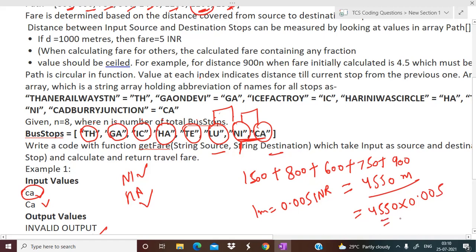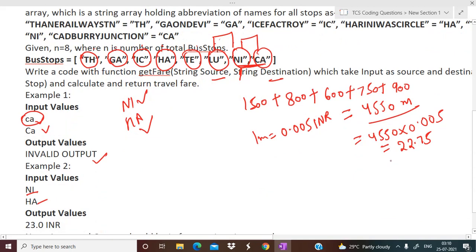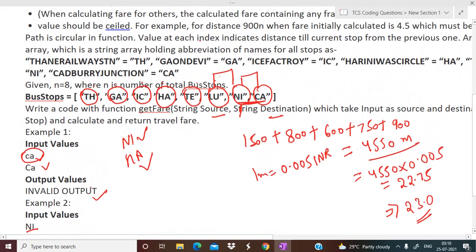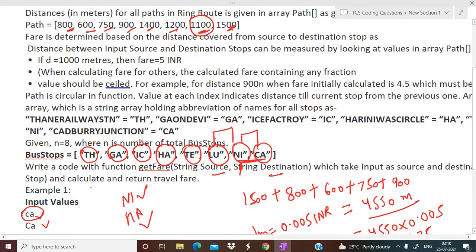On multiplication, you will get 22.75, but as we have to round this, you can say it as 23.0, and that is what we are getting in the output too, right? So this is how it is going to work. I hope that you have understood the question.